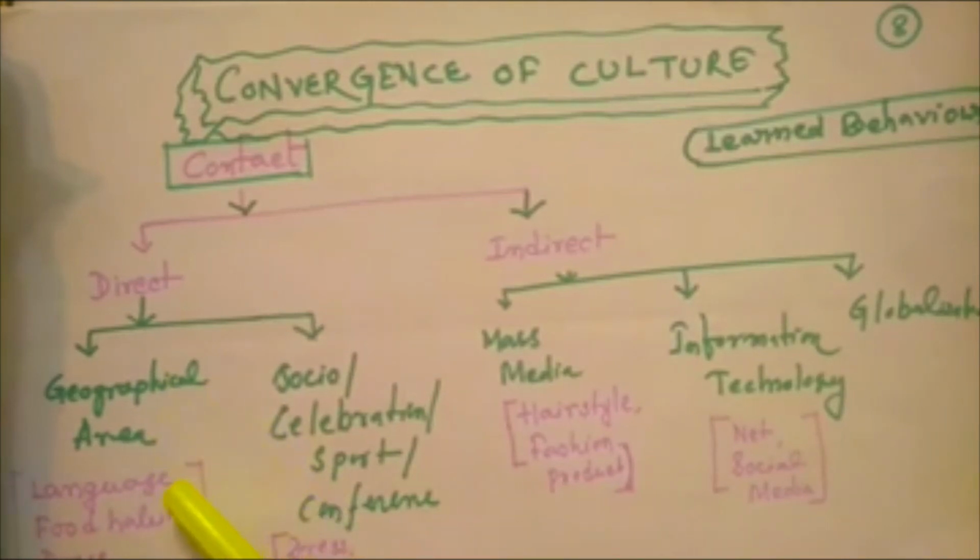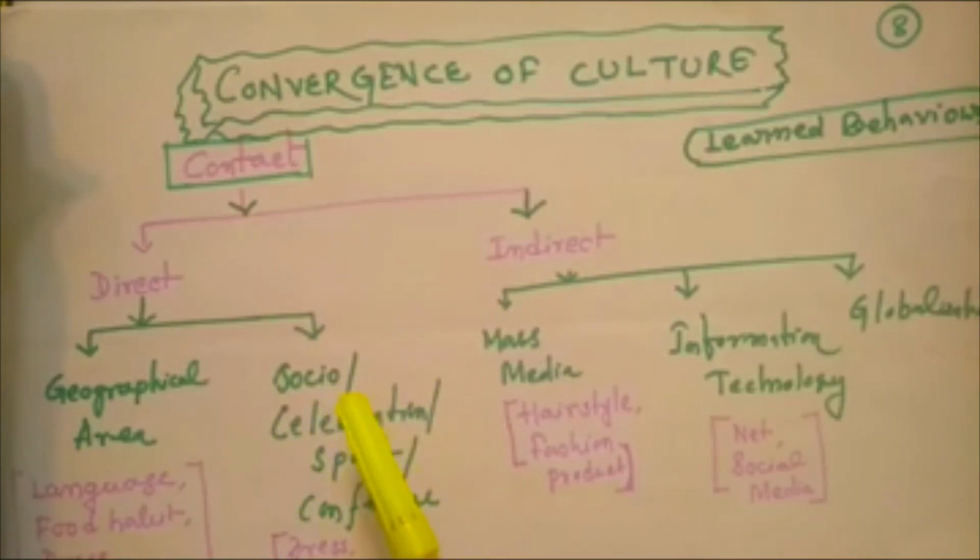Within a geographical area, food, language, dress pattern, we are influenced by the Portuguese and French bakeries after the colonization periods. We are familiar with the coat, boot, suit after the British. Those are direct contacts within the geographical area. Second is social celebration, sport, and conference.